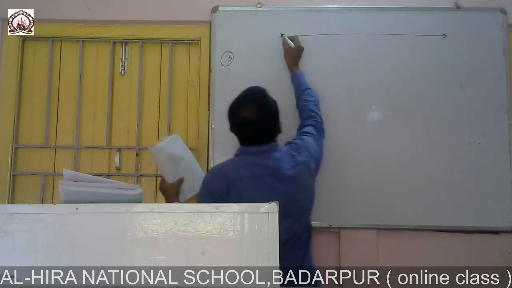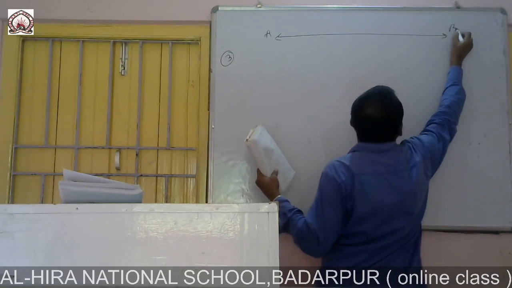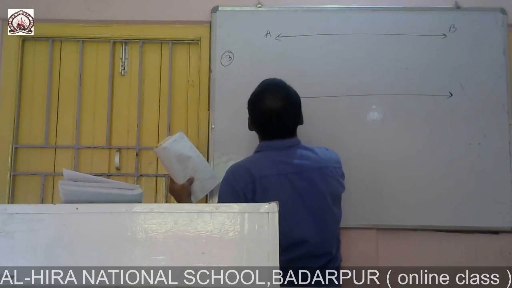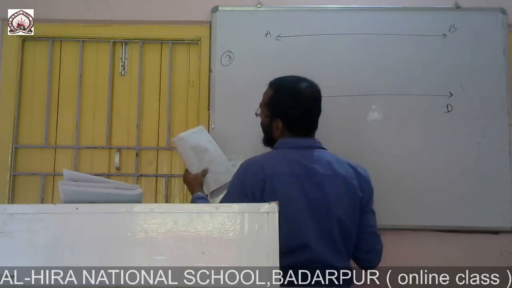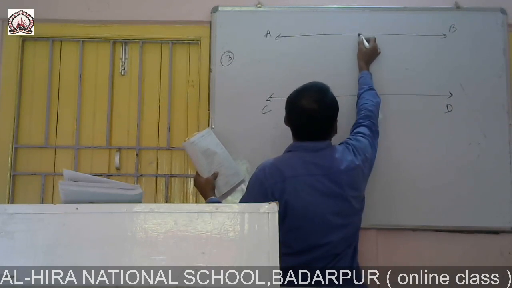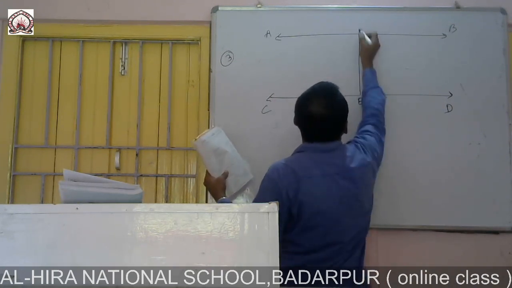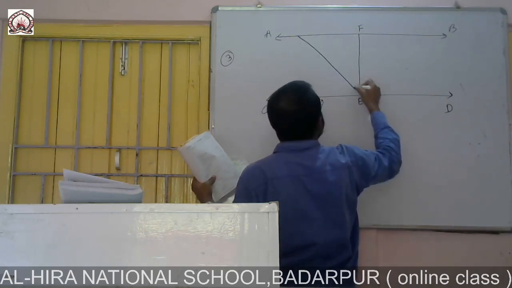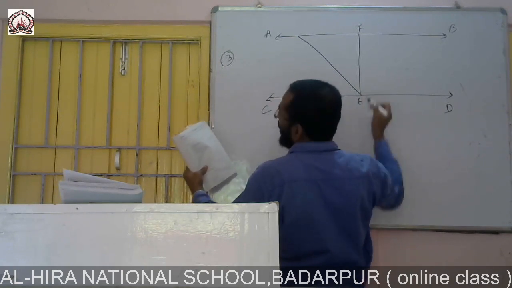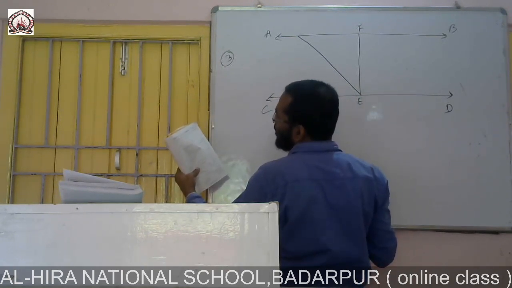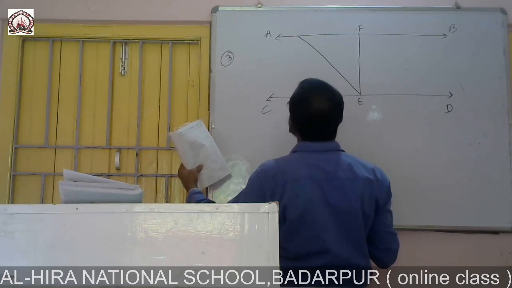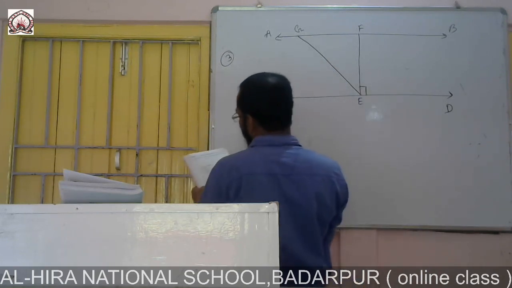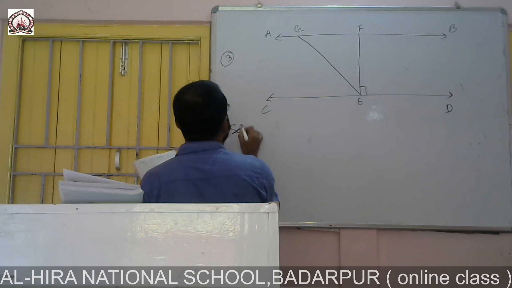AB, a line AB, and then CD, and EF, and then GF, and then GE line, and this is 90 degree. So what is given in the question? Solution, you write